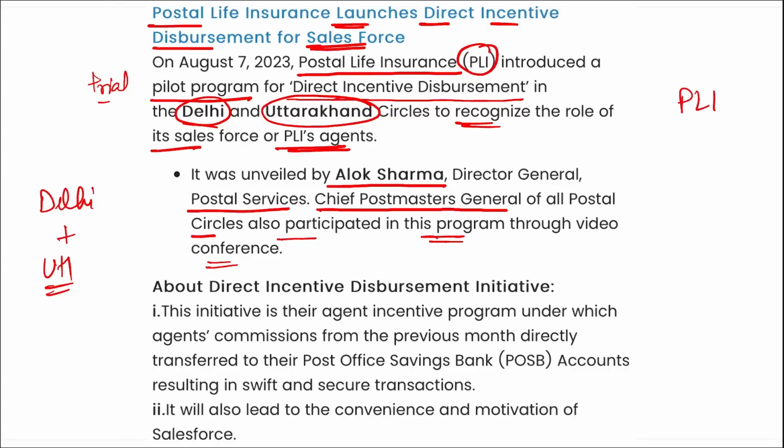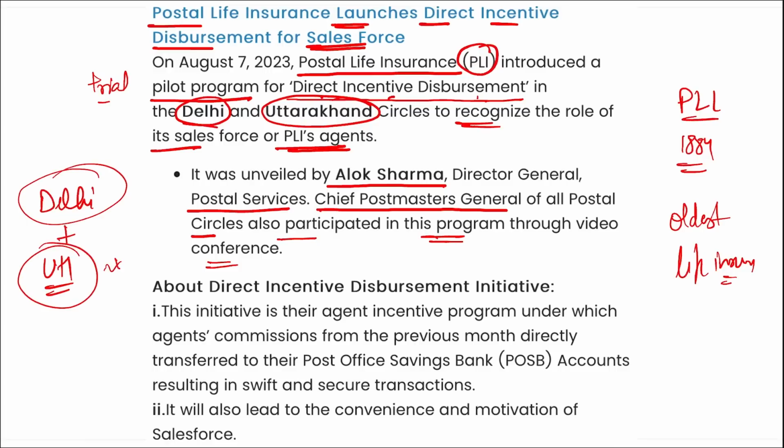If we talk about this PLI, that is Postal Life Insurance, this was launched in 1884 as a welfare scheme for postal employees, and later it was extended to the employees of the telegraph department. Remember, it is India's oldest life insurer, with significant growth from a few hundred policies in 1884 to more than 50 lakh policies since March 2021. Correct? And now this direct incentive disbursement program for their sales force has been launched on a pilot basis in two states, in UT Delhi and Uttarakhand state.